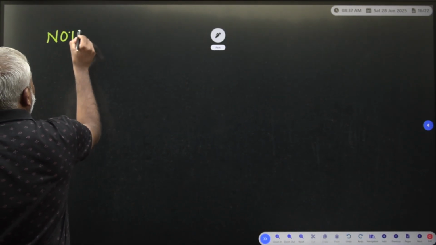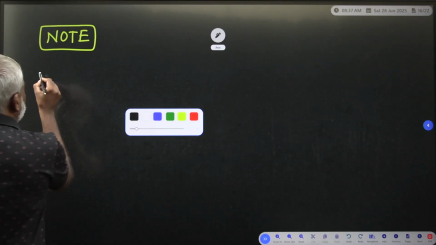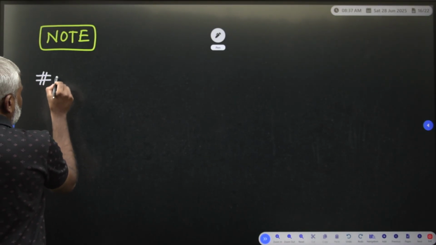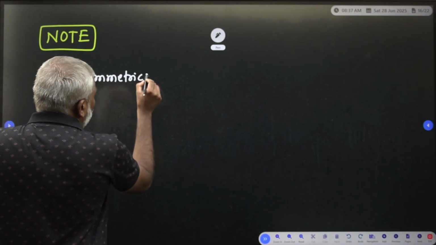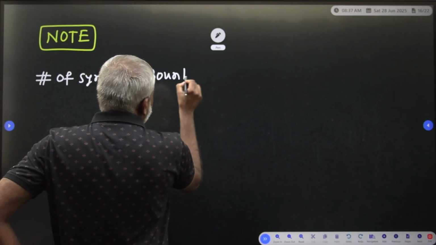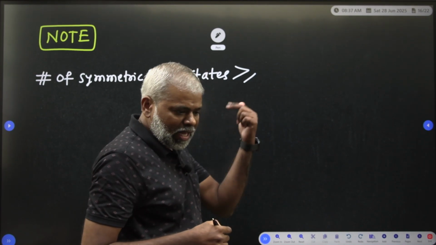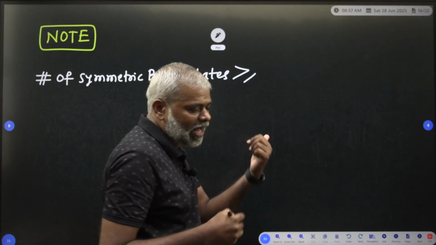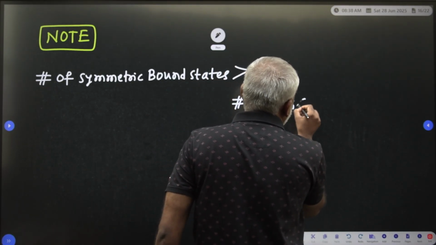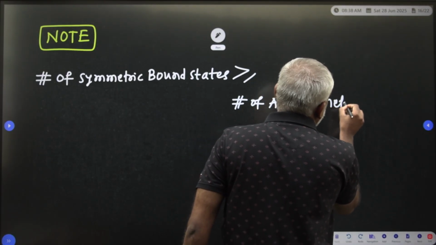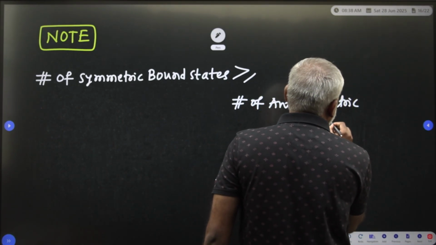So one note I have to make to you. This note is a very important note. So what is that note? The number of symmetric bound states is greater than or equal to the number of anti-symmetric bound states.